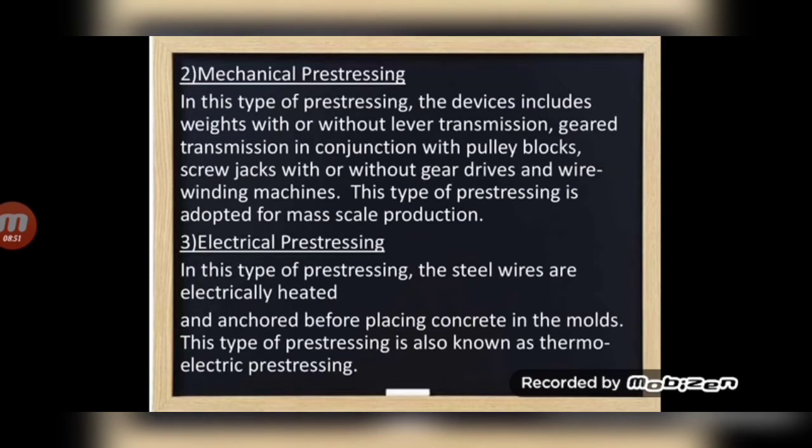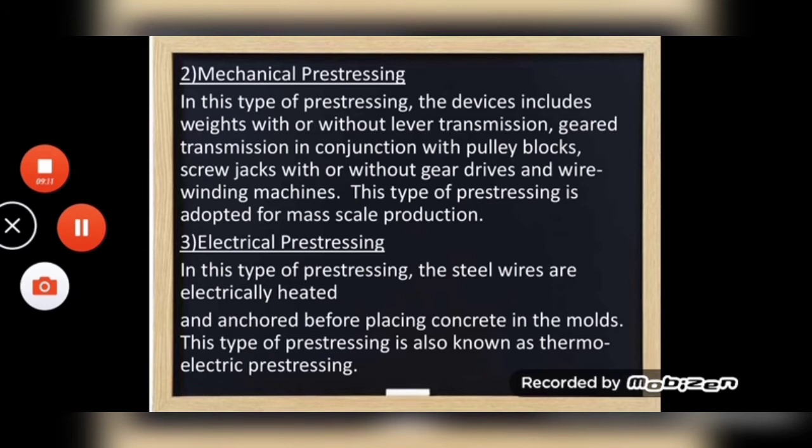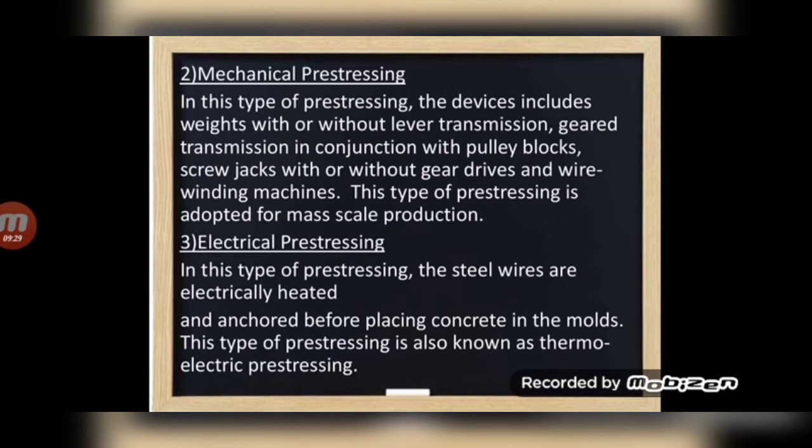Next one, mechanical prestressing. In this type of prestressing, the device includes weights with or without lever transmission, gear transmission in conjunction with pulley blocks, screw jacks with or without gear drives, and wire winding machines. This type of prestressing is adopted for mass scale production. Next one is electrical prestressing. In this type, the steel wires are electrically heated and anchored before placing concrete in the molds. This type of prestressing is also known as thermoelectric prestressing.